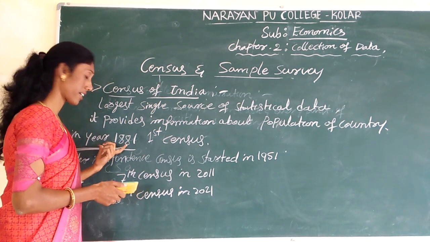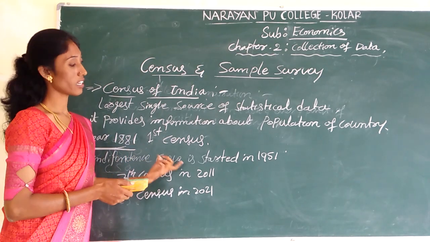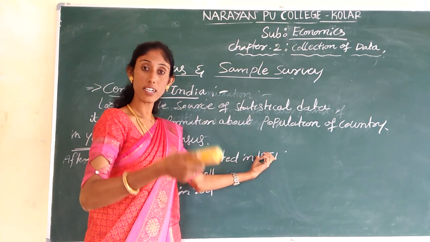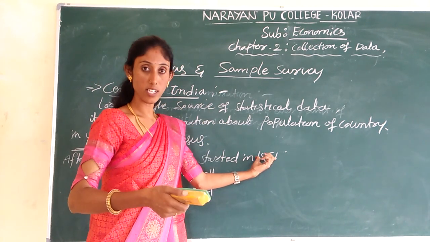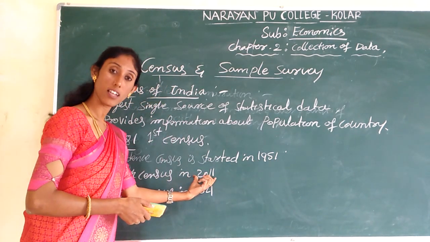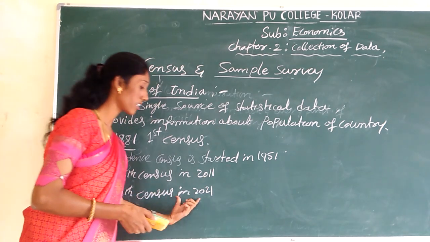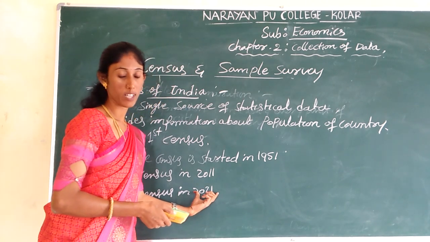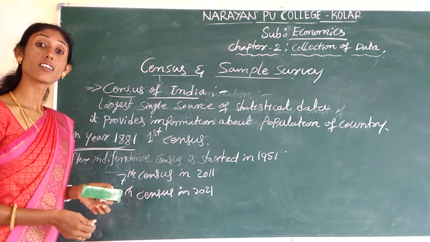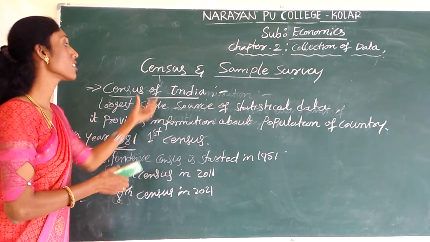It was first conducted in 1881, and after independence we started again in 1951, and it is continually conducted every 10 years. The last census was conducted in 2011, and next we are going to conduct the 8th census in 2021. The Commissioner of Census of India is Dr. Chandramouli.